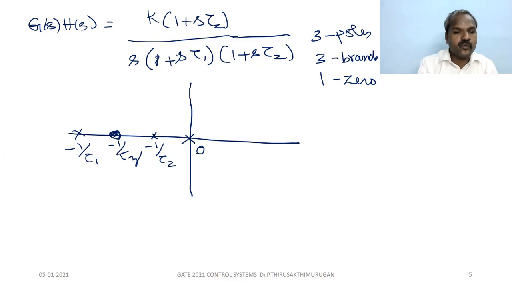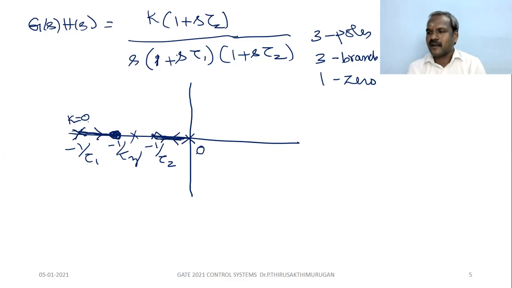Between these two poles, there are two branches. Clear? One branch starts from here, another branch starts from here. So here no branches, and here branches are available. So here one pole is there, and here the branch is available. So this is the zero. One branch starts at k equal to 0 from minus 1 by tau and ends at this zero. Am I right or wrong? So one branch terminates at the zero, at k equal to infinity.